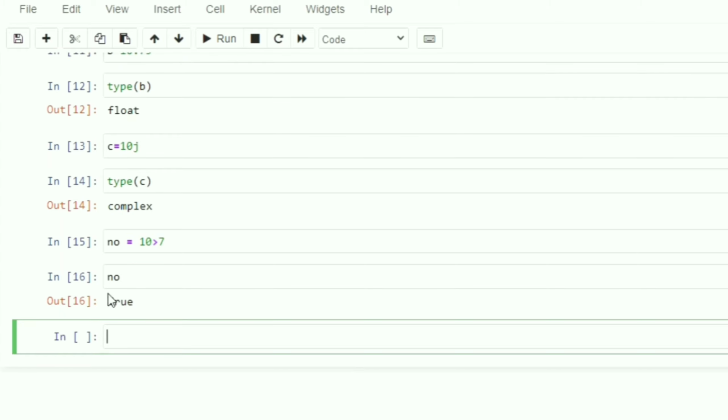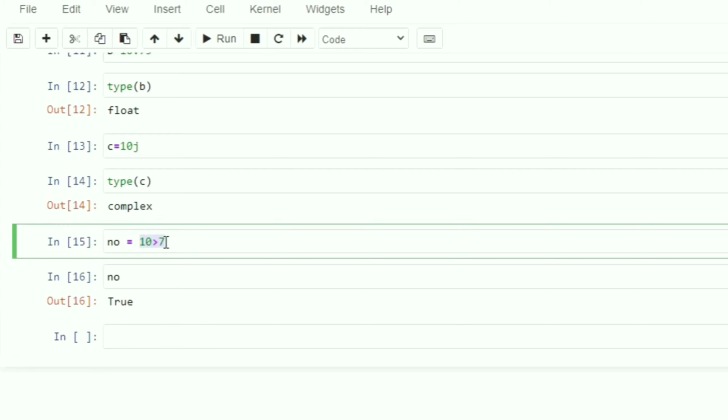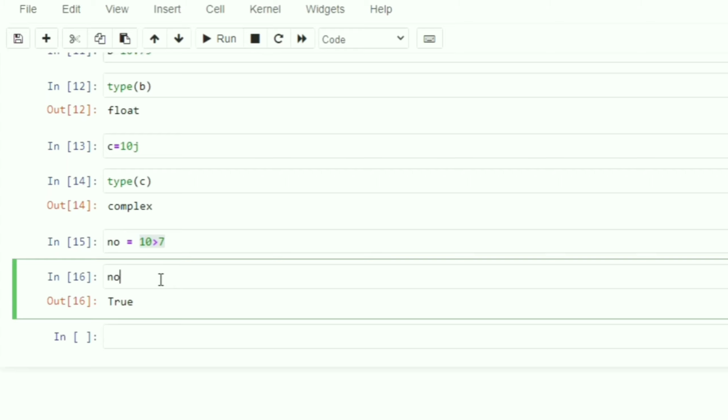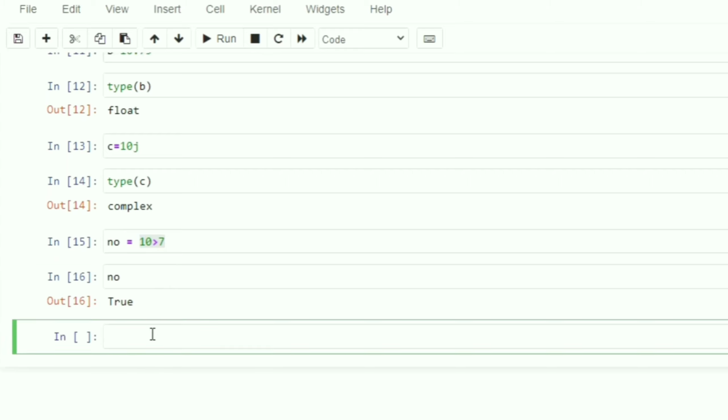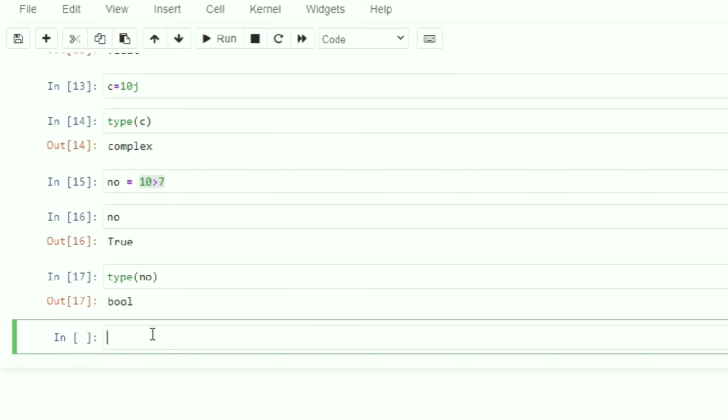So you can see number will be true because 10 is greater than 7, the condition is true. These are the logical operators: greater than, less than, greater than equals to, double equals to. So if I am using a logical operator as 10 greater than 7, the answer of the number will be true. And if I want to check the type of this number, the answer will be boolean. You can see here bool. So this is the boolean variable.